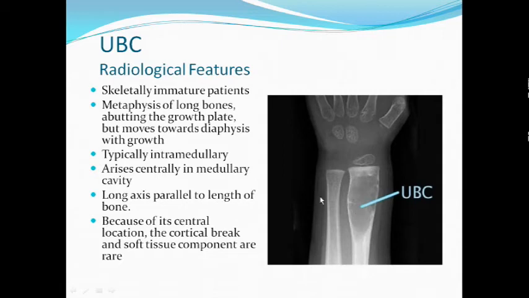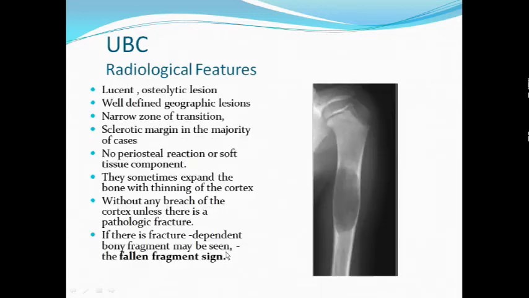We will see later how it is just the opposite in the case of aneurysmal bone cyst or ABC, where the long axis is perpendicular to the long axis of the bone. The long axis of this tumor is parallel to the long axis of the bone. Because of the central location, cortical breaks are less common, so soft tissue components are less common. If it is an eccentric tumor, eccentric tumors are more likely to cause cortical thinning and cortical breach and spilling over into the soft tissue to give rise to a soft tissue component. So usually it is less likely to cause cortical break and soft tissue component in the case of UBC, but it can happen.